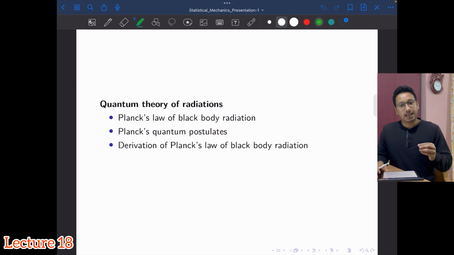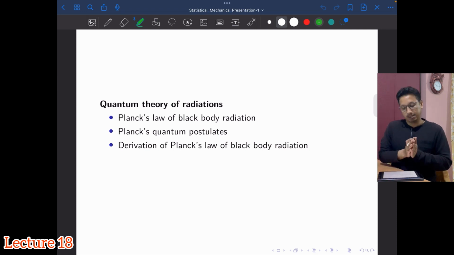Then around 1900, the beginning of the 20th century, Max Planck came up with a revolutionary idea. He introduced that the exchange of energy within the blackbody enclosure, where the blackbody radiations are present, happens only in quanta of energy, in energy packets.